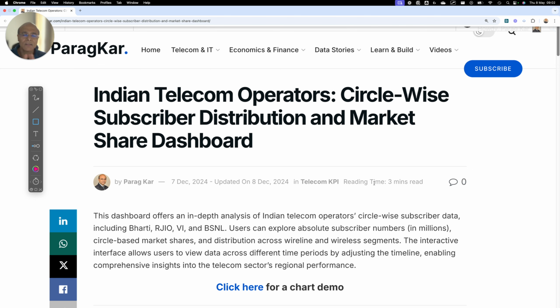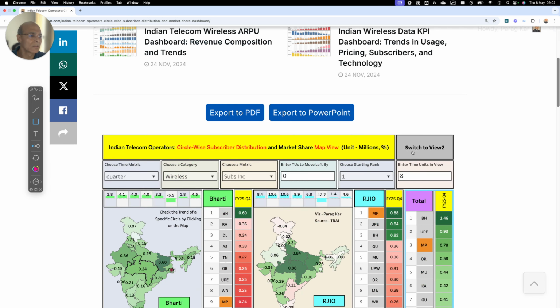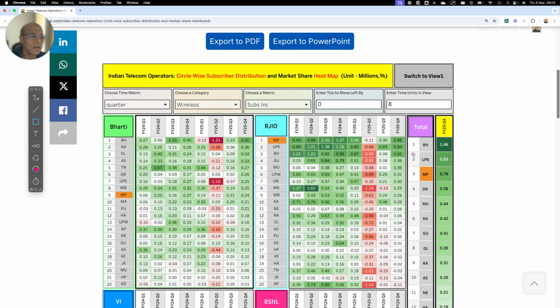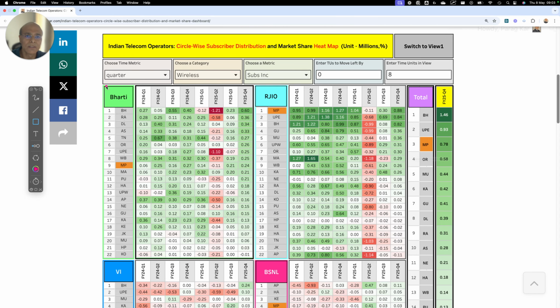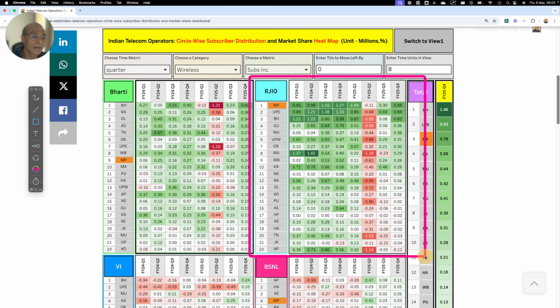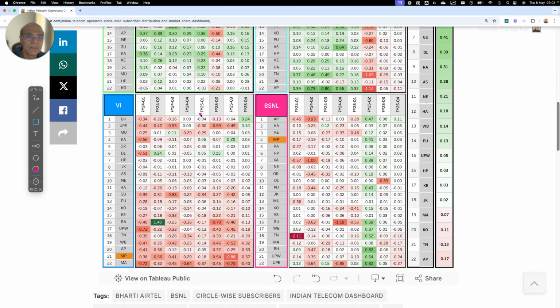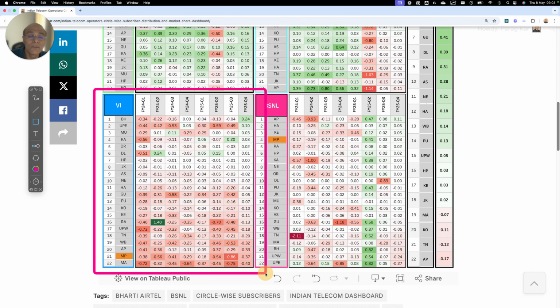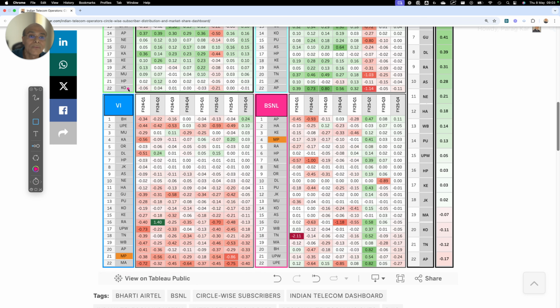So friends, that is a summary of the situation. Looking at the overall picture, let me go to the heat map and have a look at this. You can pause the video and see how Bharti is doing on an incremental basis in the heat map. Similarly, you can pause the video and look at Reliance Jio, and you will get a very good understanding of what is going on over so many quarters. You can see BSNL also, as far as subscribers are concerned.